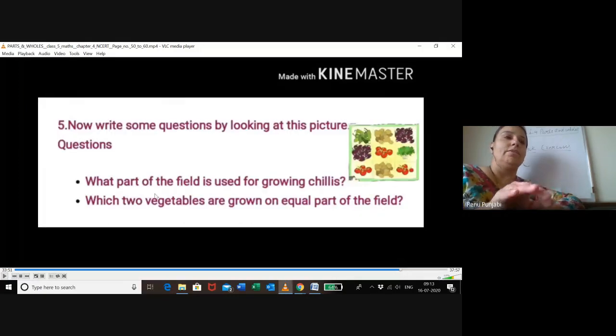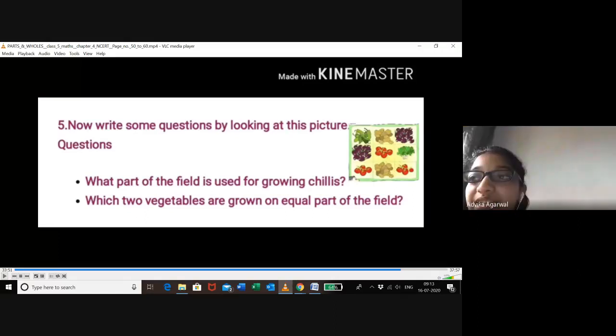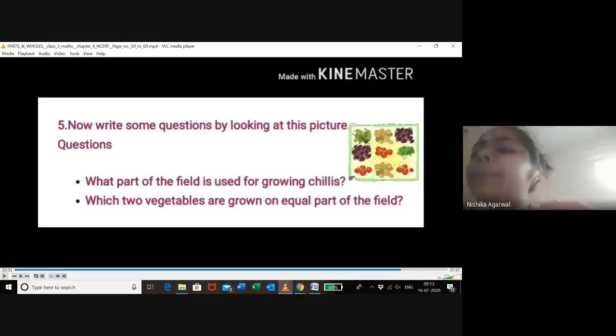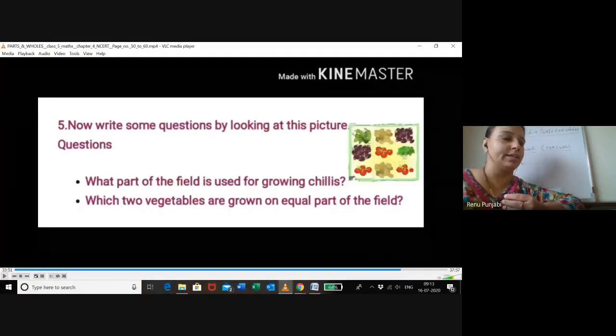So all of you write this question in your textbook. What part of the field is used for growing chilies? So it is 1/9. Which two vegetables are grown on an equal part of the field? Can you name? Ma'am, brinjal and potato. Very good. So please write these two extra questions in your textbook.